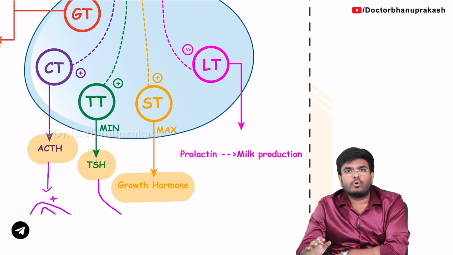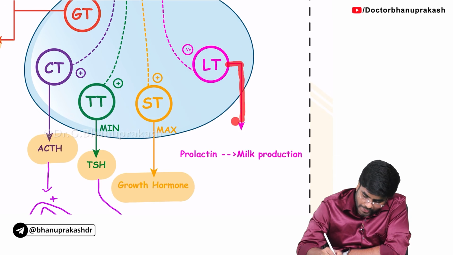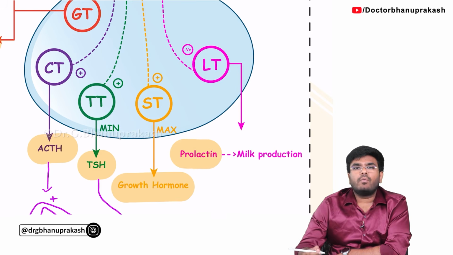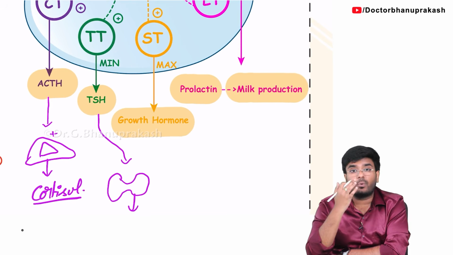Now these lactotropes can automatically produce a hormone called prolactin. No need of any stimulus, they can produce prolactin. And what is the function of prolactin, guys? The function of prolactin is to produce milk. It helps in milk production.